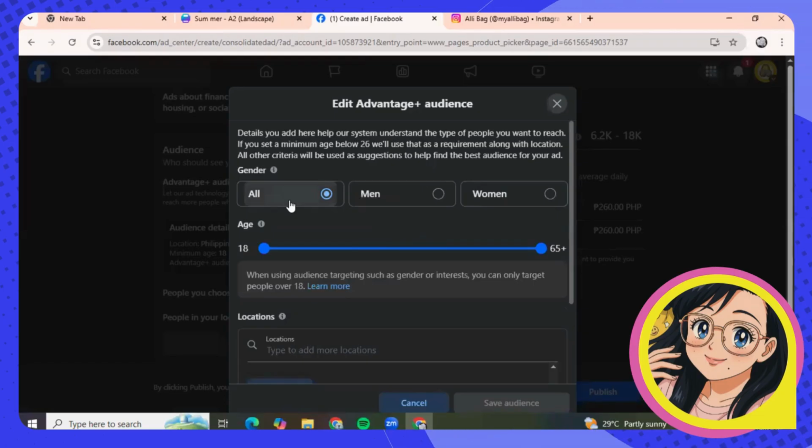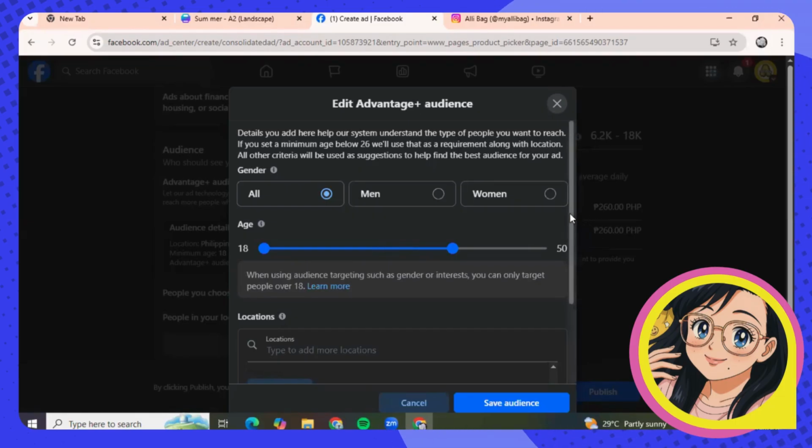Okay, since we are selling a backpack, it's either for men and women. Both can use it. So I'll just leave it here on all. And the age, it's 18 and above. So let's say up until 45, because why not? Maybe 50. Okay. So this 18 to 50 years old group of people that uses Facebook, they have a high chance of watching or seeing your Facebook ads.